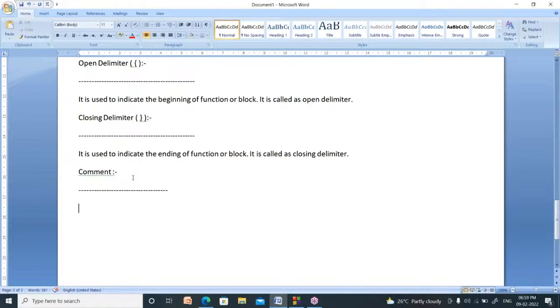So comments are nothing but simply statements. Those are for easy understanding. What is the use of a comment? Comments are used to easily understand the program.